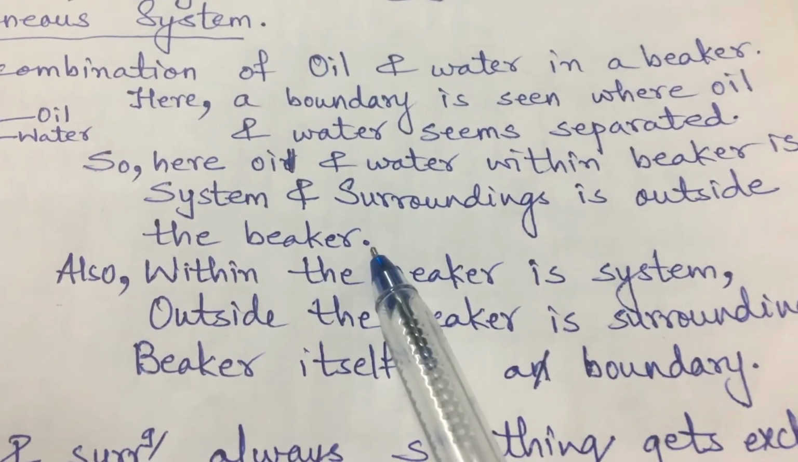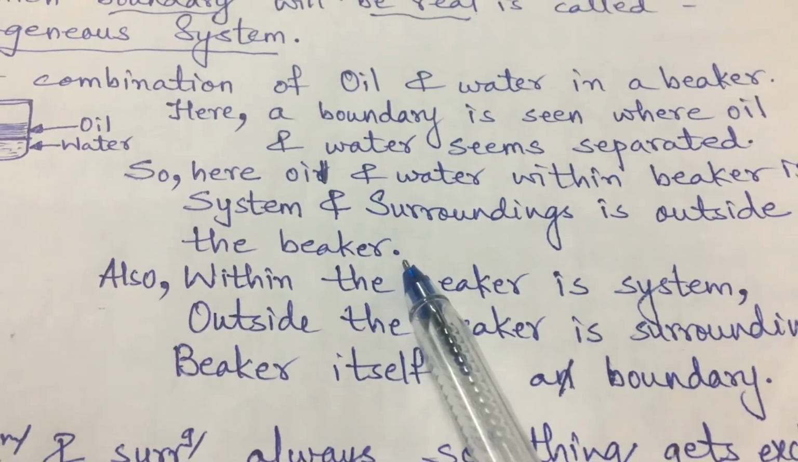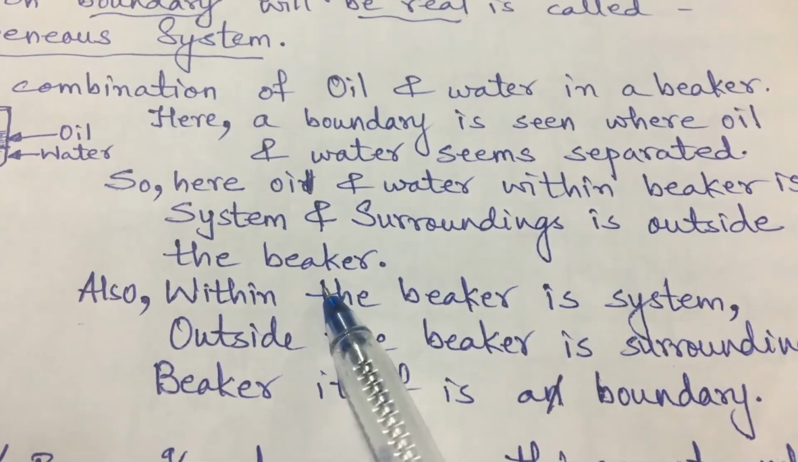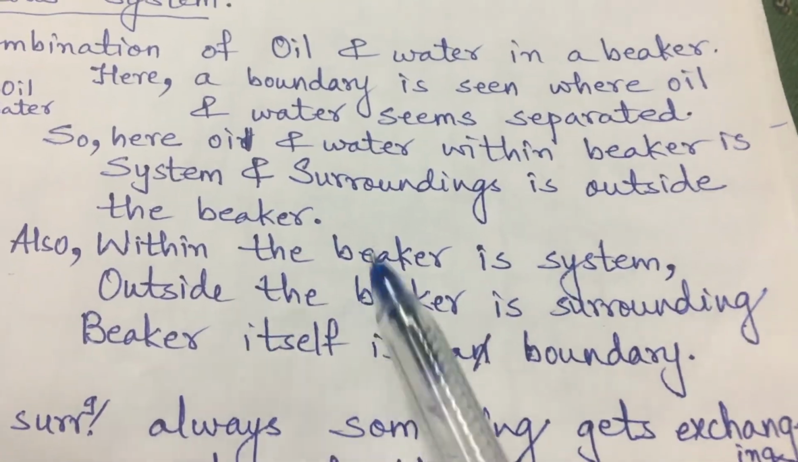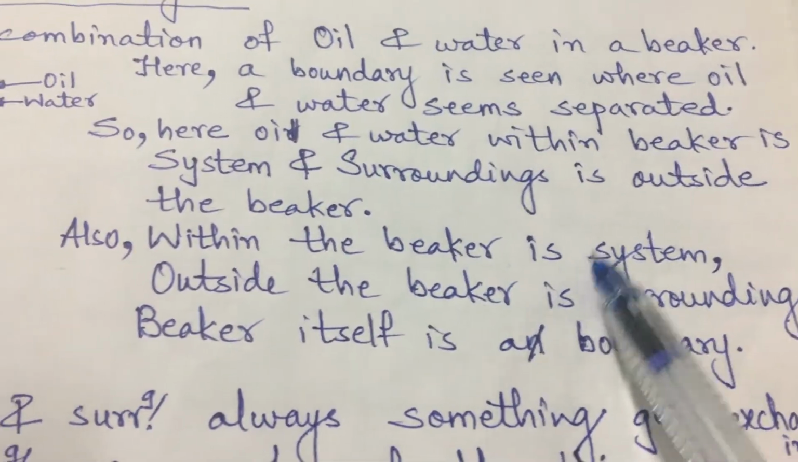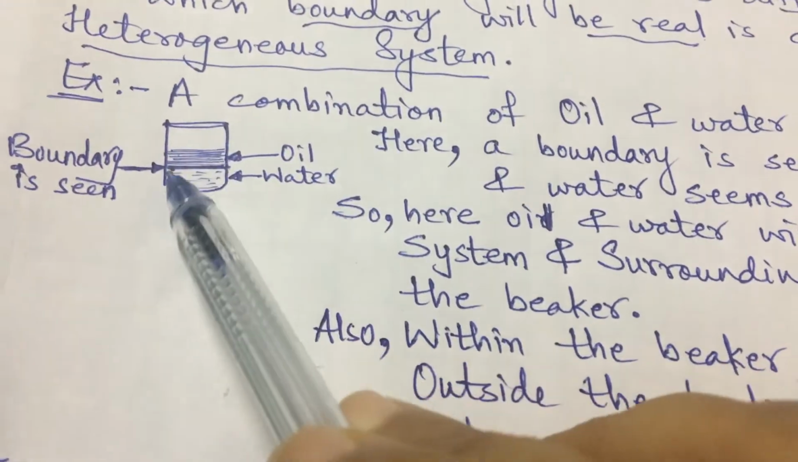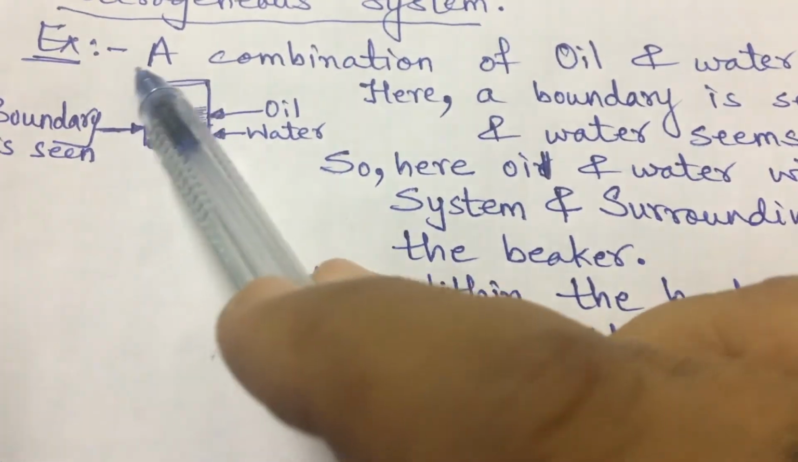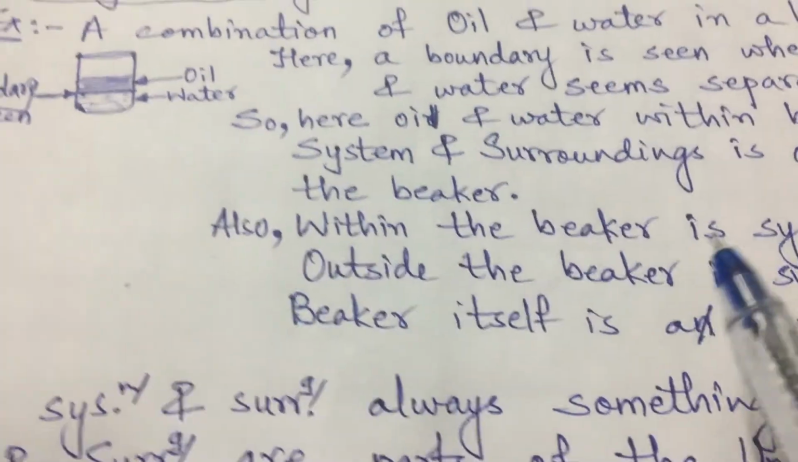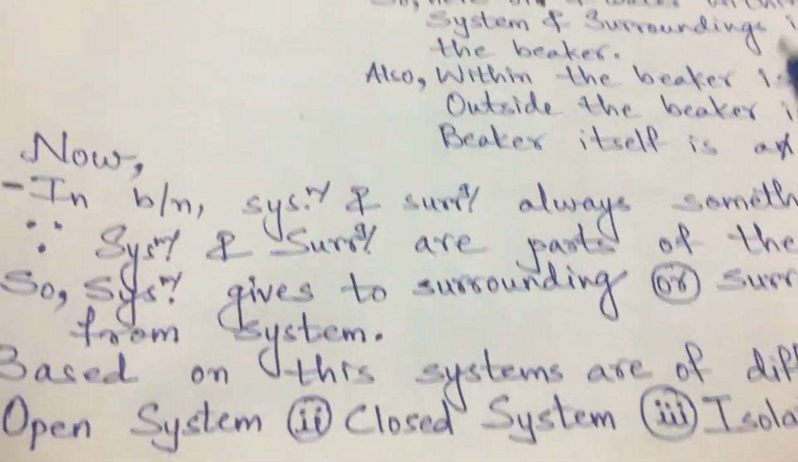The oil and water within the beaker is the system, and the surrounding is outside the beaker. Outside the beaker is termed as surrounding, and inside the beaker, oil and water is the system. In another way, we can also say that within the beaker is the system, the beaker itself is a boundary, and outside is the surrounding, right?